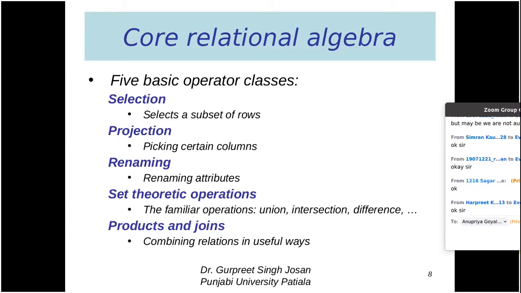Then after that we have set operations. Set operations are operations derived from mathematical set theory. They include union, intersection, difference, division, and Cartesian products, and finally we have products and joins. We will cover all these things one by one.